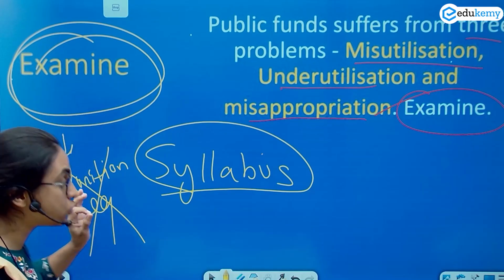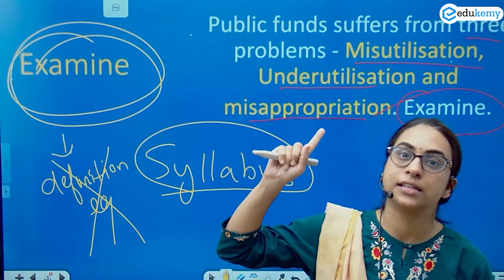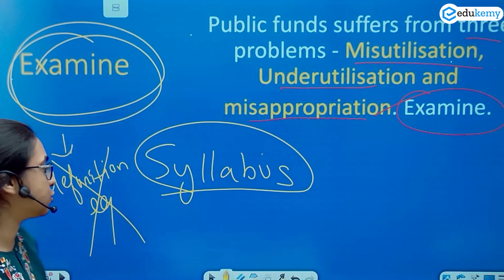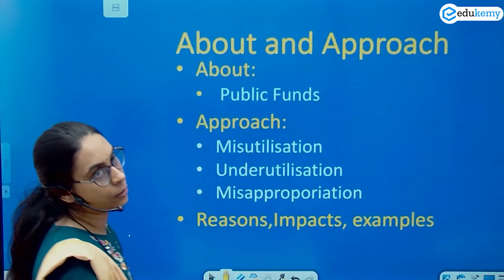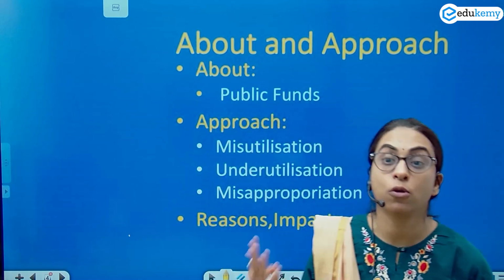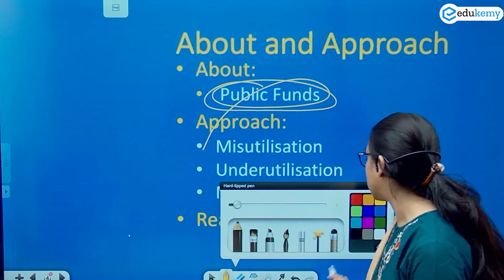ठीक है? So the question is, public funds suffer from three problems, that is underutilization, misutilization, and misappropriation, and you have to examine the statement. Every question has an about and an approach. The question is about what? The question is about the public funds. But what is the question asking?